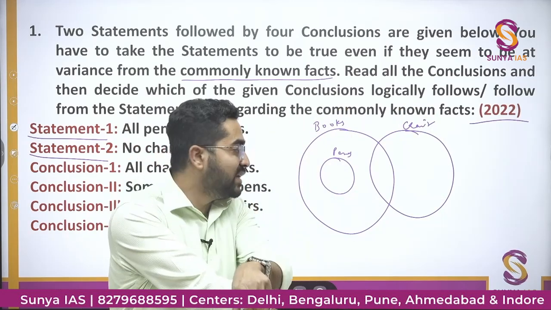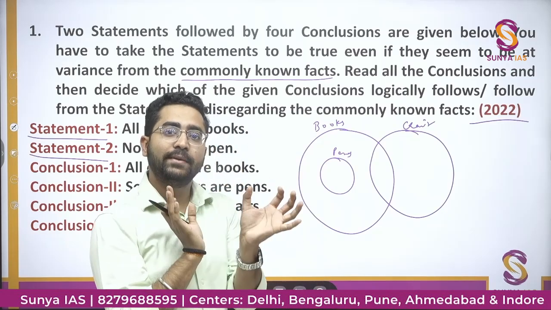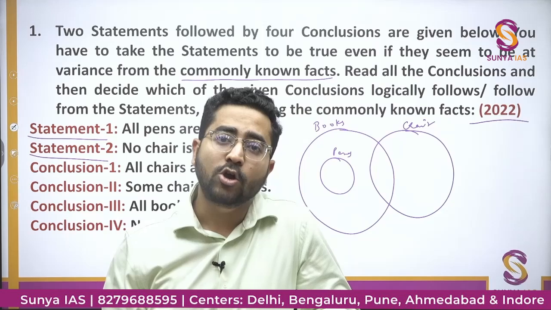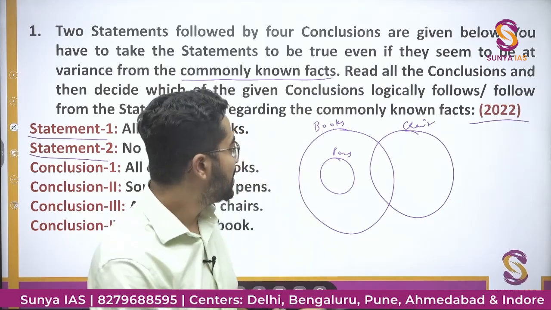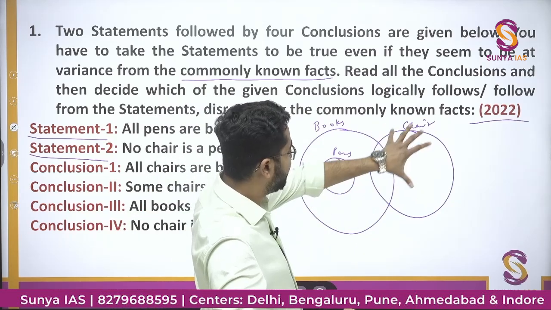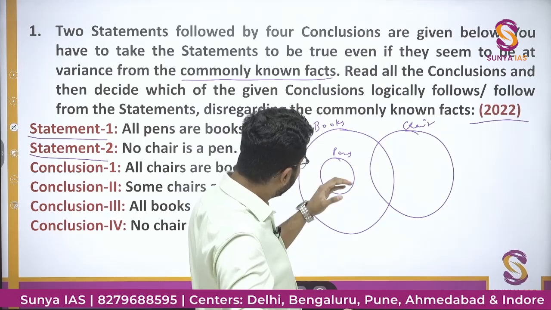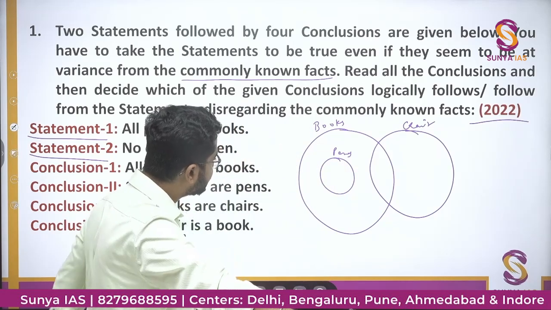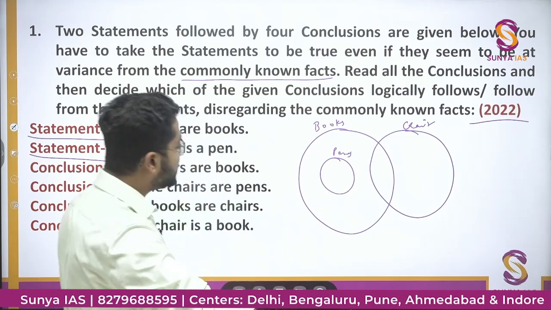कोई भी chair pen नहीं है. That means chair and pen, they are not intersecting. That is, there will not be any common area between chair and pen. So that's why I have made a circle of chair, which is not intersecting with the circle of pen. Right? This is one diagram. So this is a general diagram.